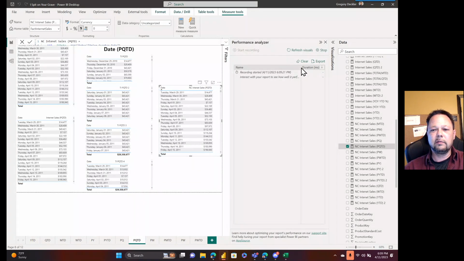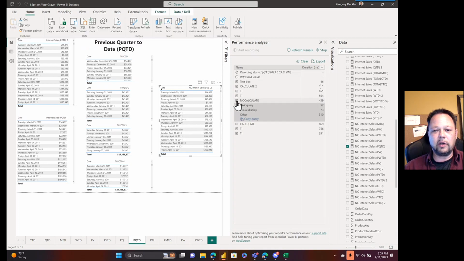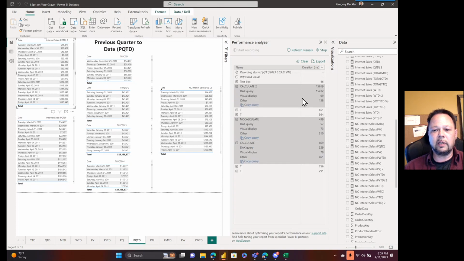We can start recording. See, when this doesn't work, you hit start recording and this doesn't appear. I don't know what it's doing, but we haven't broken it yet, so that's good. Refresh visuals. And we don't really care about the TI functions because none of them have the right answer, so why do we care? So our no calculate returns the DAX query in 57 seconds. It finally came back 15 seconds later. That was mainly for the DAX query.